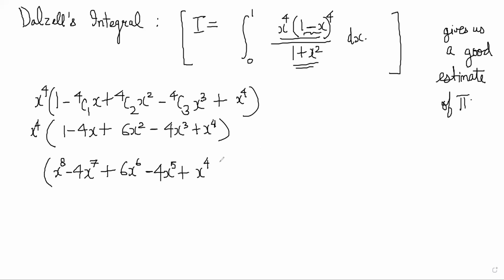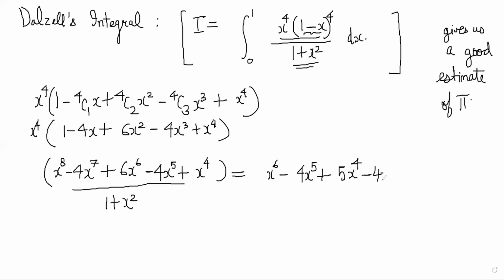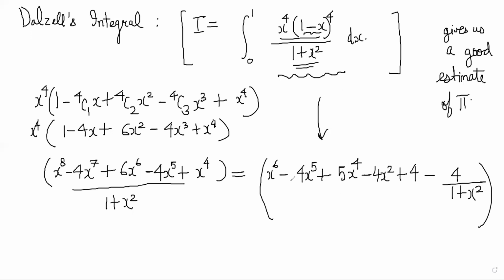And now I have to divide this by 1 plus x square. By long division, I will not do the division actually. I can do that, but I'll just leave that to you. You will get x power 6 minus 4x power 5 plus 5x power 4 minus 4x square plus 4 minus 4 by 1 plus x square. So this is my value of this expression expressed as a polynomial, right?